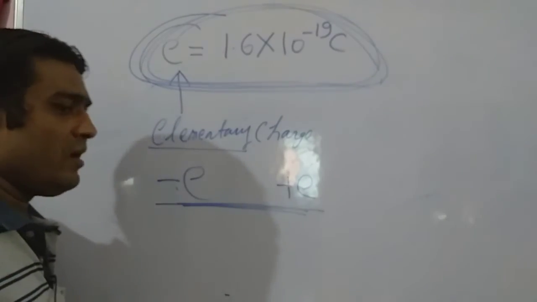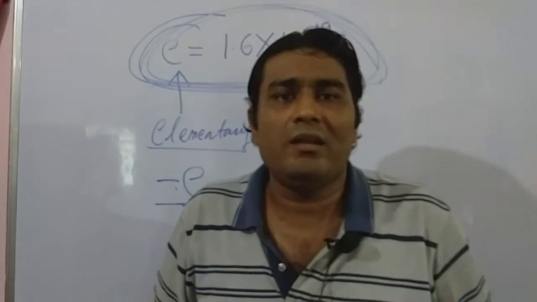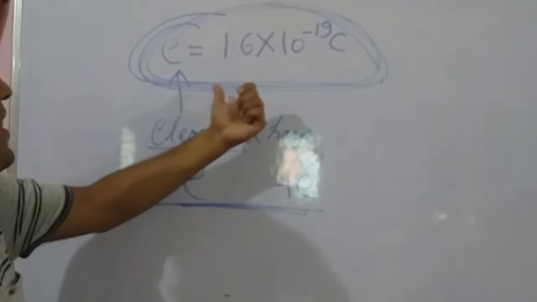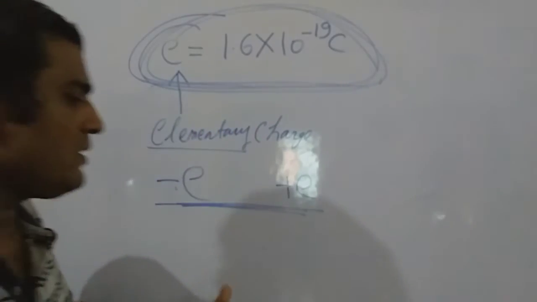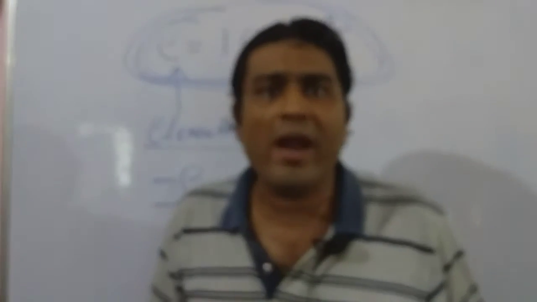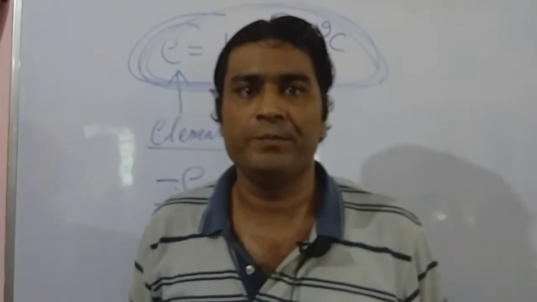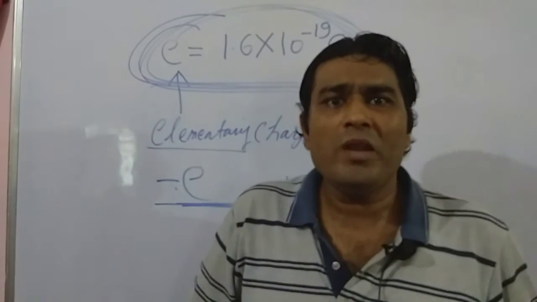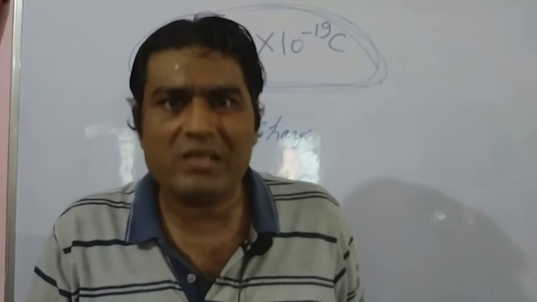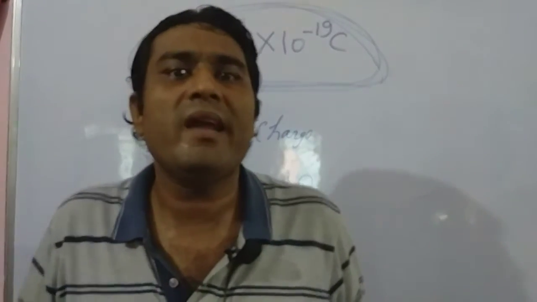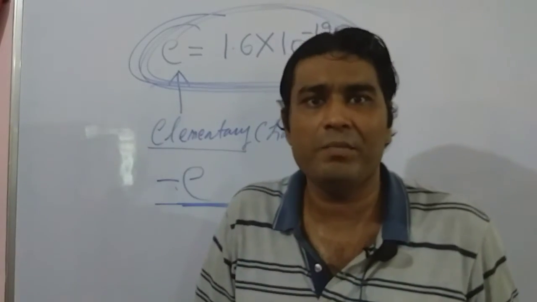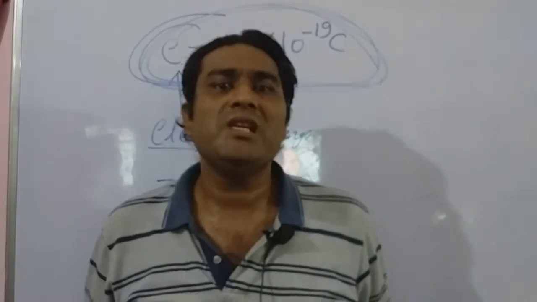So, despite the fact that there are quarks, we still have this one as our elementary charge. We do not consider quarks as the elementary charge because these quarks don't exist in free state. Let me give one more piece of information. If you recall beta positive decay or beta negative decay, what was happening there? Let's recall beta positive decay.